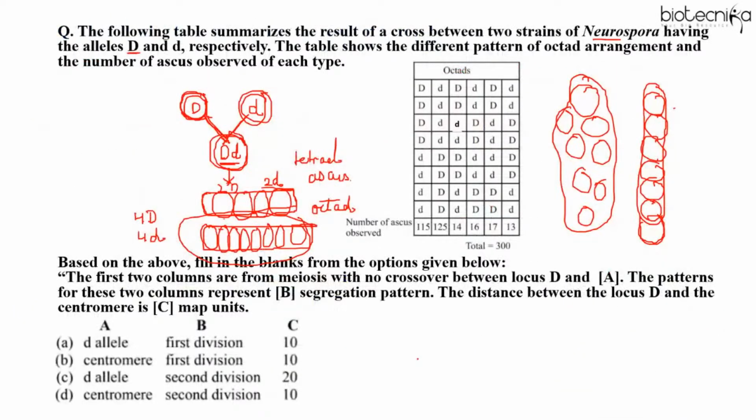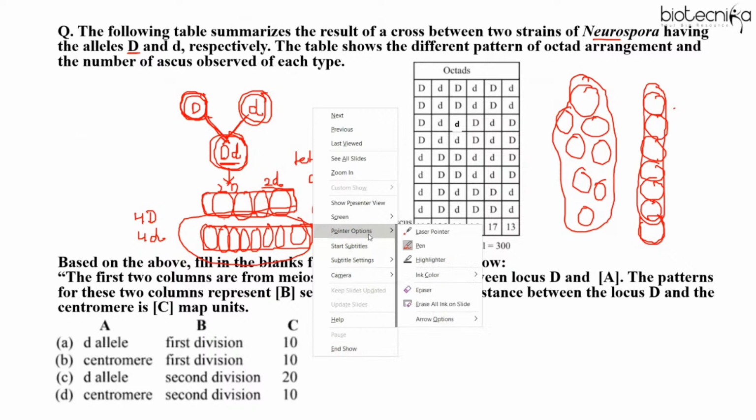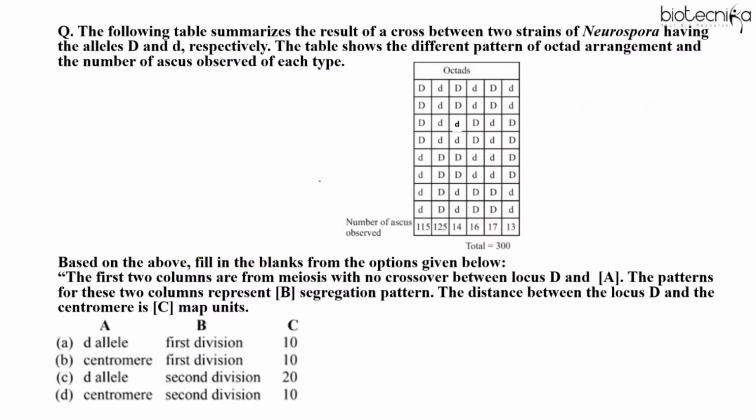So this was the question. Can you please quickly solve it? The following table summarizes the result of a cross between two strains of Neurospora having two alleles. The table shows different patterns of octad arrangement and number of ascus. So first of all, tell me, is this a question of ordered tetrad or unordered tetrad? How will you find out? Which organism is given here?